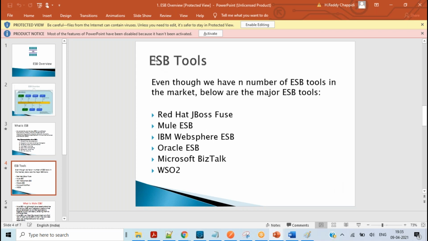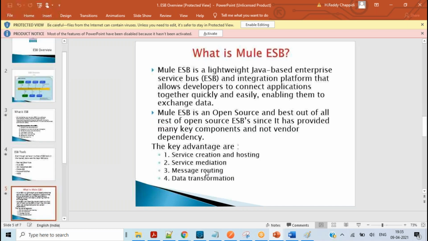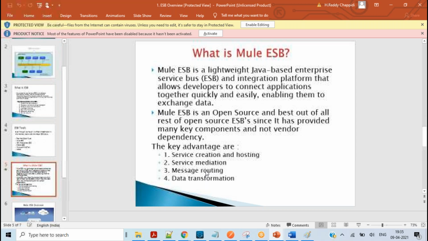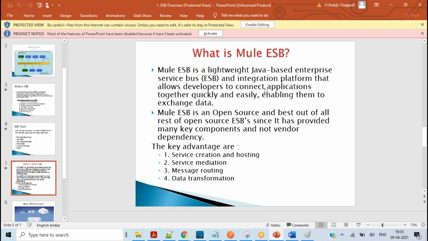So these are the different types of ESB tools available in the market. We don't need to worry much about that, it is just for your FYI understanding. Now let's come to Mule ESB. As of now, we learned what an ESB is, and that there are a number of them available. From now onwards, we will never touch all these things. We will only learn Mule ESB.